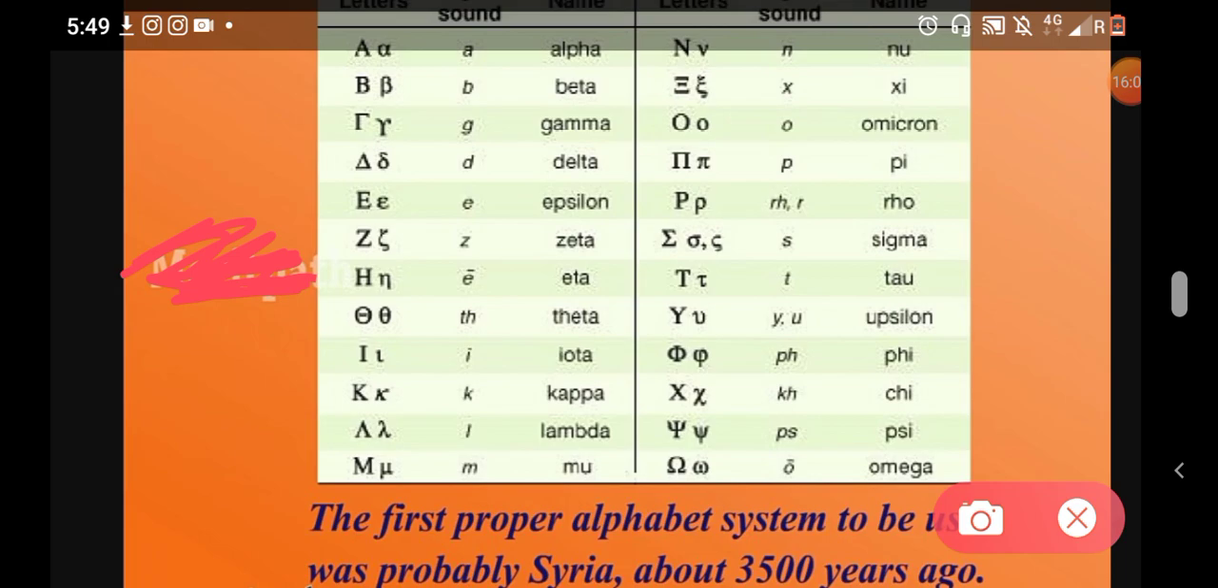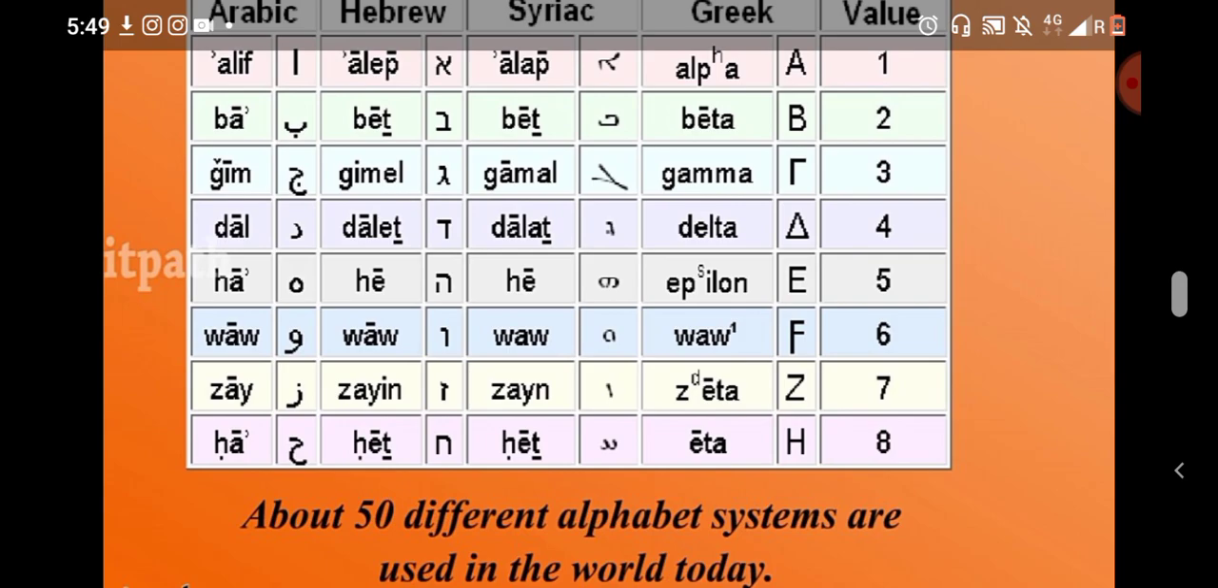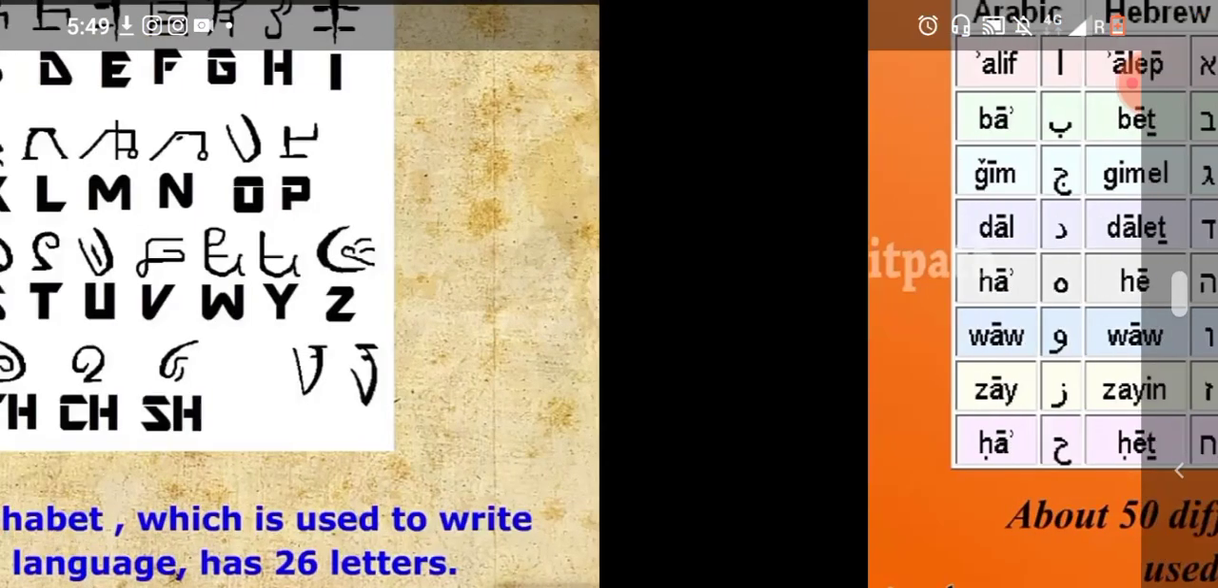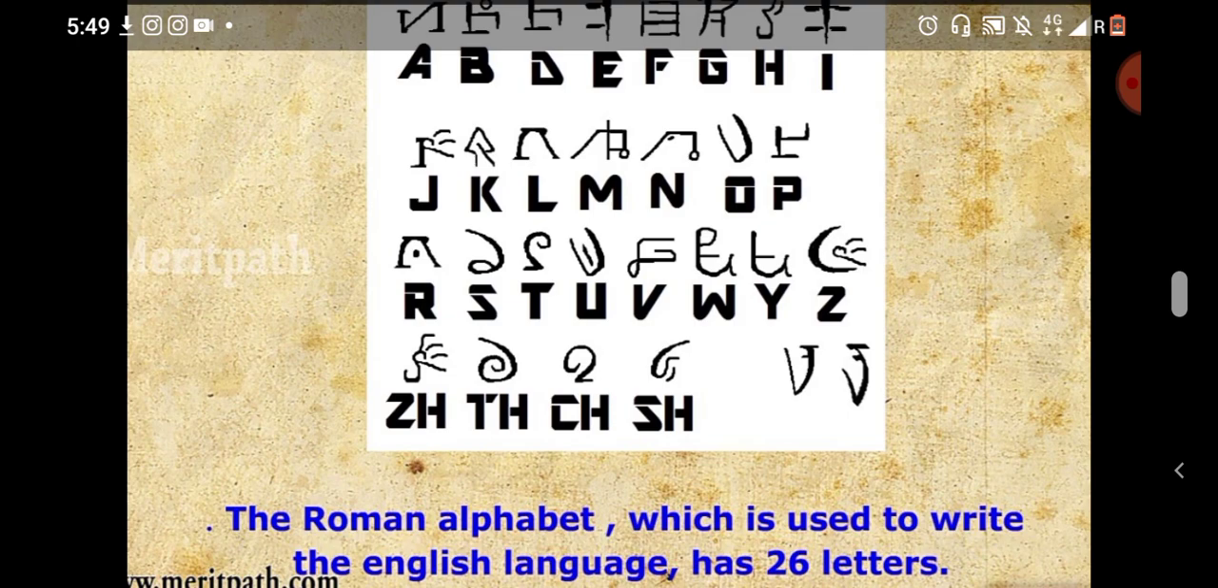Alphabets are nothing but symbols representing the different sounds produced. The first proper alphabet system to be used was probably in Syria about 3500 years ago. Syria, it was used there. About 50 different alphabet systems are used in the world today, and the Roman alphabet, which is used to write the English language, has 26 letters.